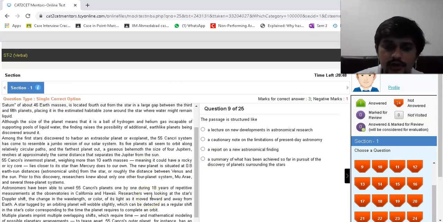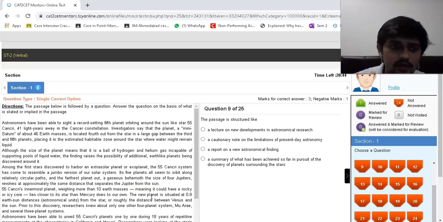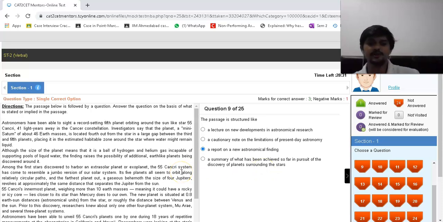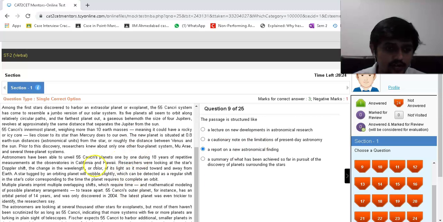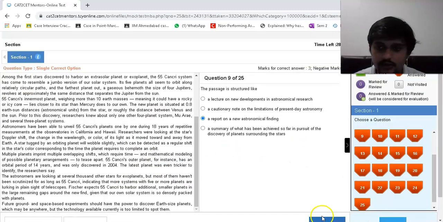A report on a new astronomical finding, right? Because the planet that they found, that's what he is reporting. So by far among the three, this is the most correct one. A summary of what has been achieved so far in pursuit or discovery of planets surrounding the stars? No, it's not a summary of that. It could be, maybe, but more specifically, it is a report of a new finding, right? They are discussing it for a good chunk of the passage, and that's why I'll go with that.